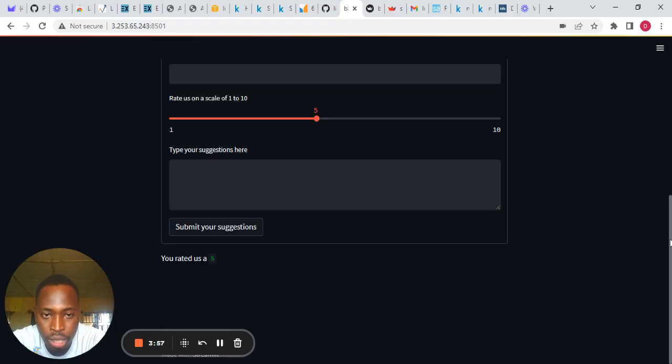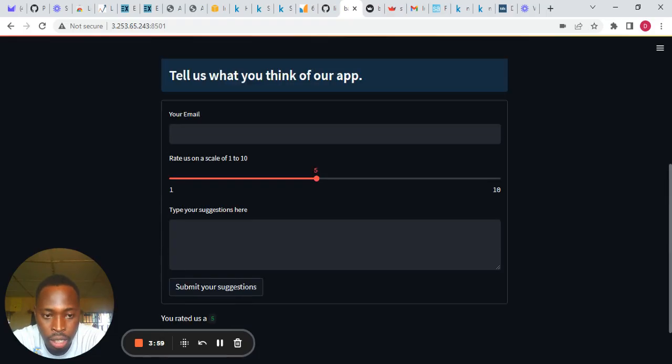This form field takes in the email address of the user, and then the user has the opportunity of rating the app on a scale of 1 to 10, and then real suggestions can be put in here. An important thing to note about this form is that every time a suggestion is submitted, it fills up a database in the background, and from this database, the creators of this app can compile and go through the different suggestions of the users who use this app.